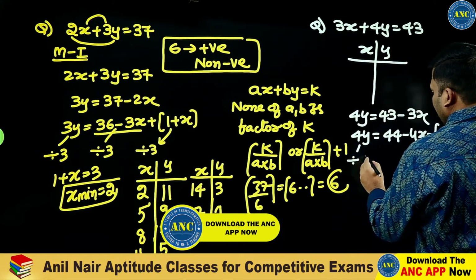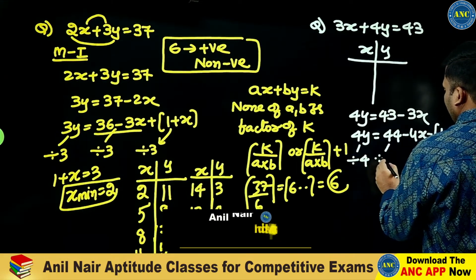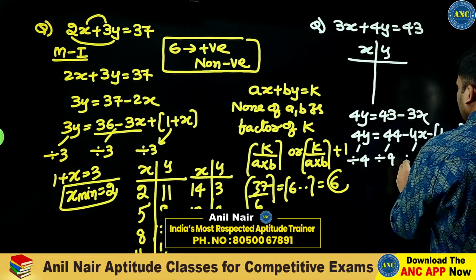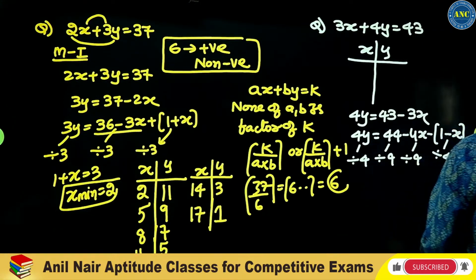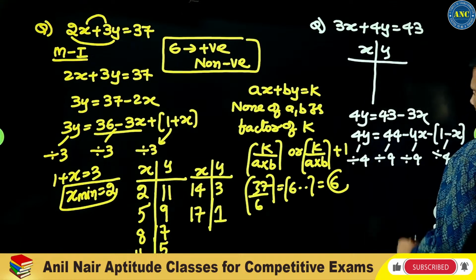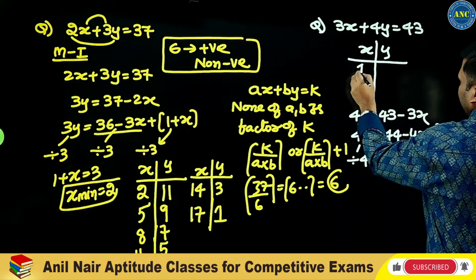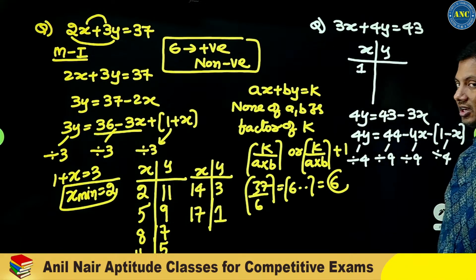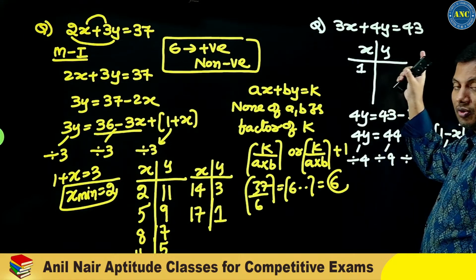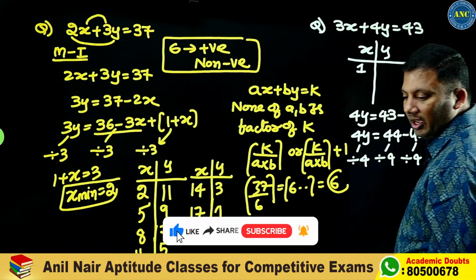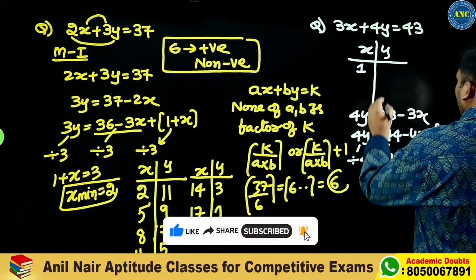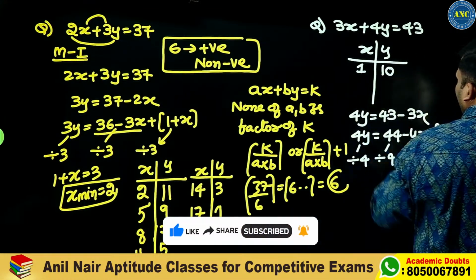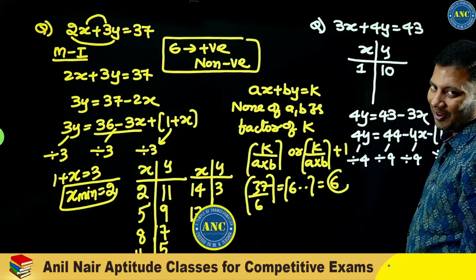4y is divisible by 4. 44 is divisible by 4. This is also divisible by 4. 1 minus x should be divisible by 4. That means x minimum is 1. 3x plus 4y is 43, x is 1, 3 plus 4y is 43, y will be 10. Are you all with me?